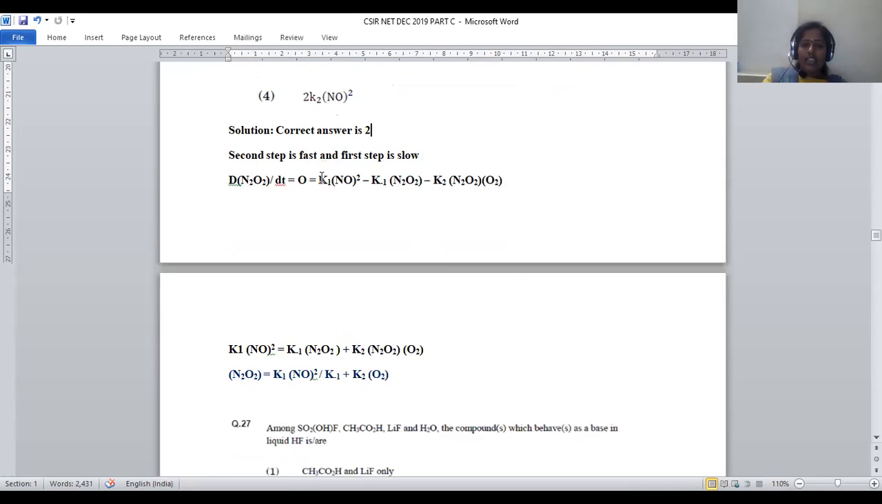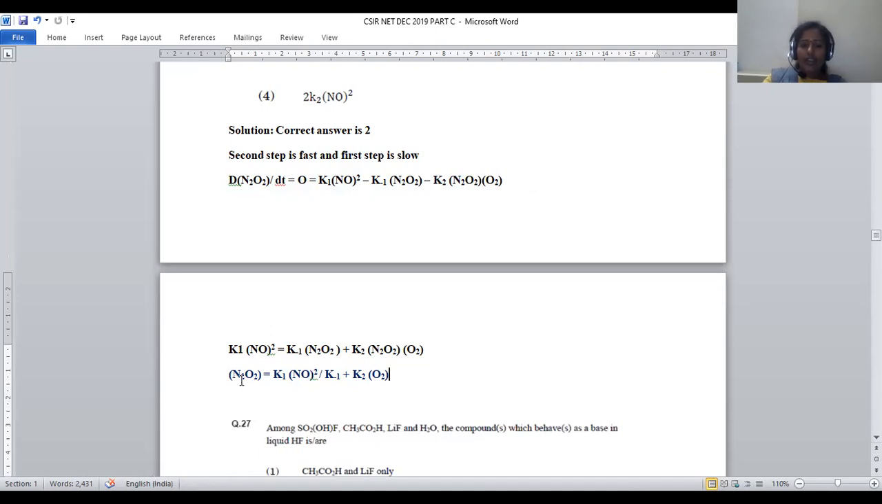Now, let us take this one. At steady state, d[N2O2]/dt is equal to 0, right? So that is exactly equal to this value. Whenever we take K1[NO]² to the left-hand side, whatever negative terms are there become positive. So K1[NO]² is equal to K inverse [N2O2] plus K2[N2O2][O2].